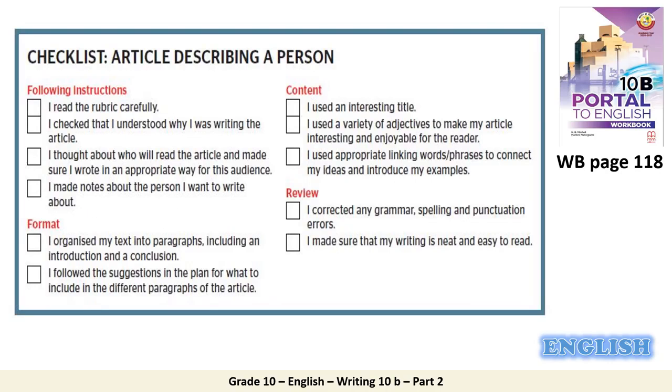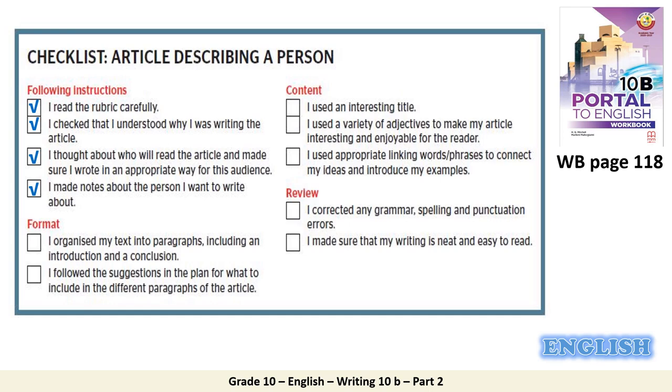Now, have a look at the checklist, and this is very important. After you write your article, you have to check all of the following. So we have 4 different categories: following instructions, the format, the content, and the review. So first, I read the rubric carefully. You have to mention it. I checked that I understood why I was writing the article. After that, I thought about who will read it and made sure I wrote in an appropriate way for this audience. After that, I made notes about the person I want to write about. So all of them should be checked.